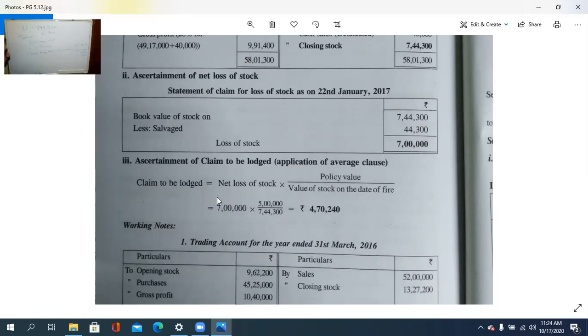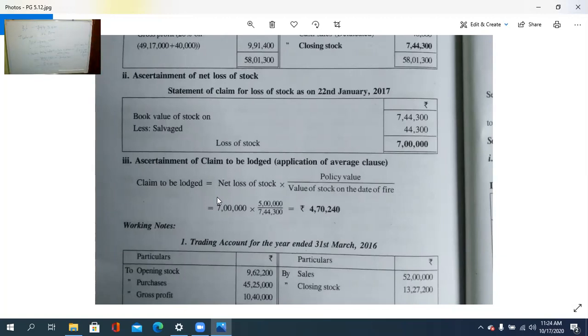So loss of stock is 7 lakh, isn't it? So a loss of 7 lakh occurred. The policy value is only 5 lakh, for which we are insured. Divided by book value, how much? 7,44,300. So this is the case. How much is the amount? 4 lakh 70,240. So in this way, we are calculating the claim amount.